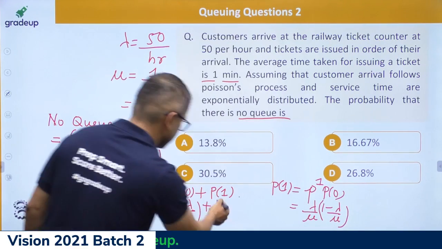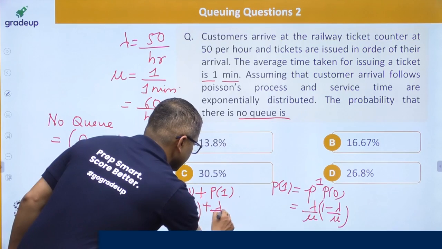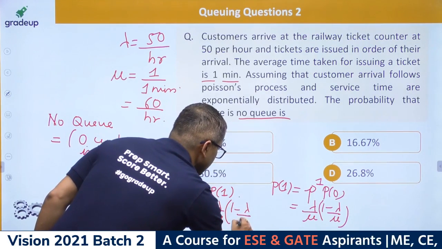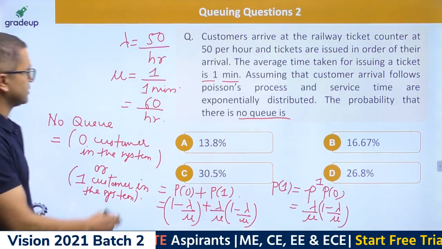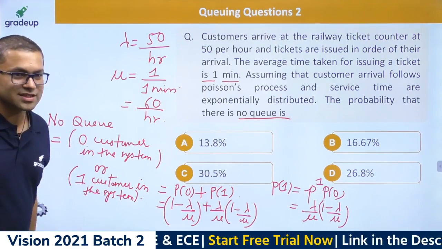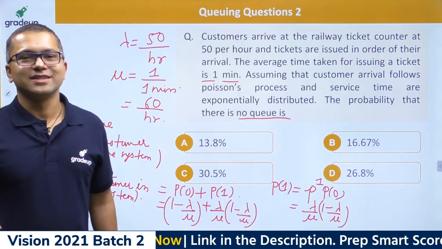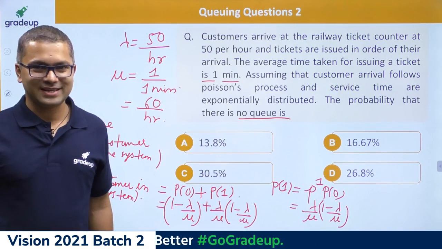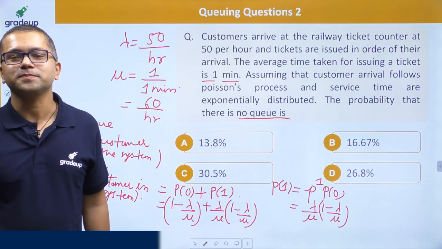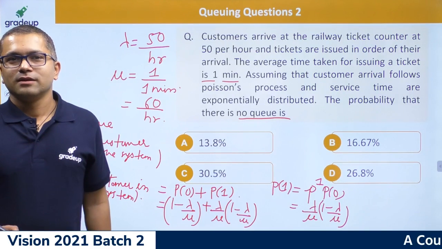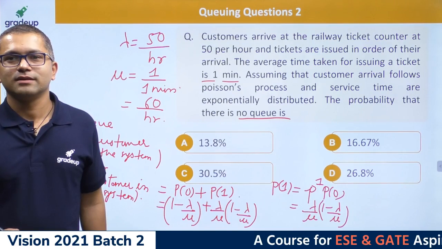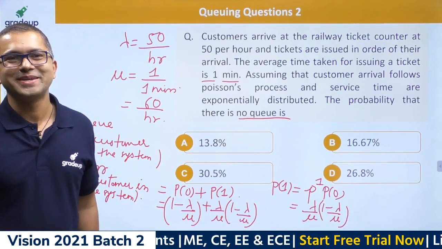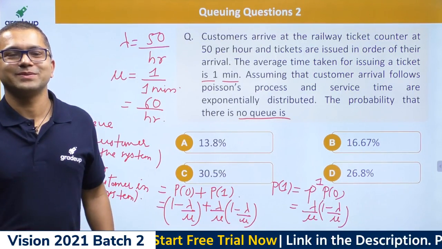So can you please calculate these things and tell me what's the answer? 1 minus lambda upon mu. Just lambda is 50, mu is 60. So what do you think about this, guys? Now that's a very good question. Chalo. Ankit, no, it's not A, you got it wrongly.